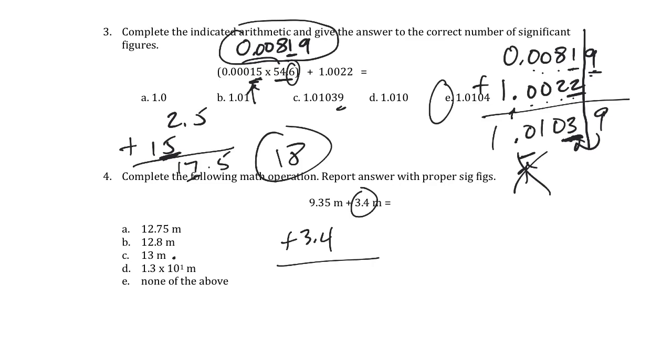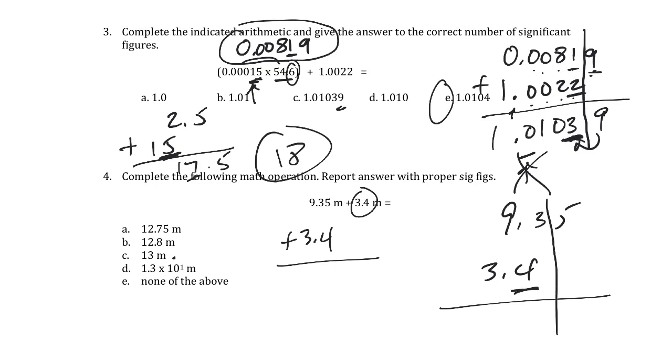That's a multiplication rule. The addition rule is 9.35 plus 3.4, line it up, and then round to the placeholder that's higher in value, the tenths place as opposed to the hundredths place. And so that's going to work out to 12.75, and then we'll round that up to 12.8. So 12.8 should be the correct answer.